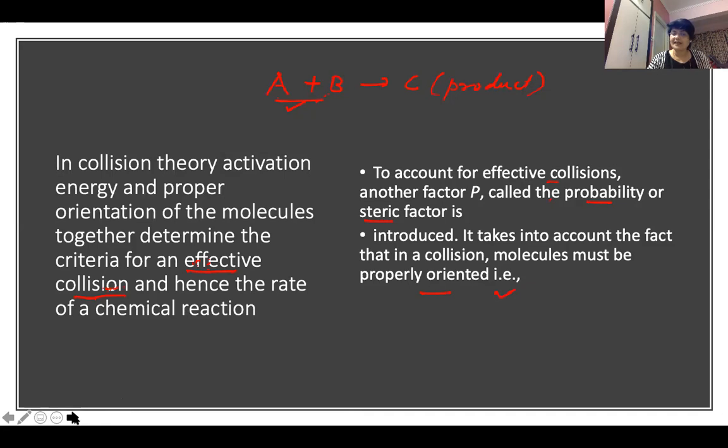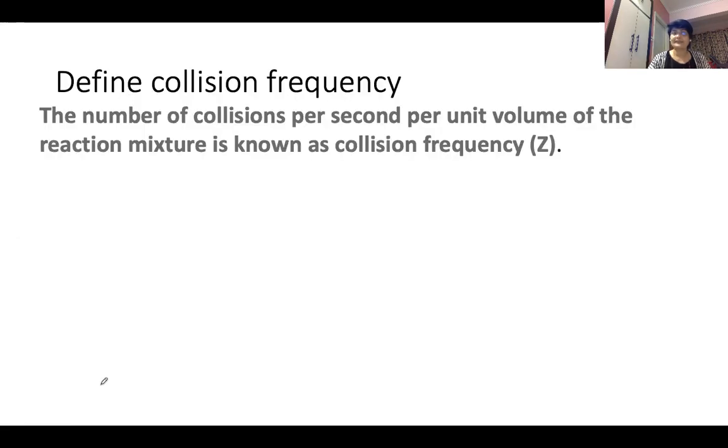It means if a reaction has to proceed, molecules have to attain the activated complex state, they should have effective collisions, which is possible when molecules are properly placed for the collisions, meaning proper orientation of molecules is needed. Now here, collision frequency is the number of collisions per second per unit volume taking place in the reaction mixture.